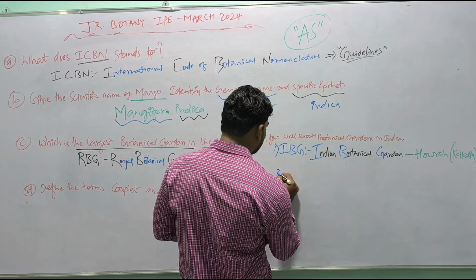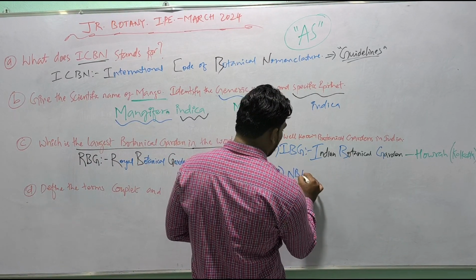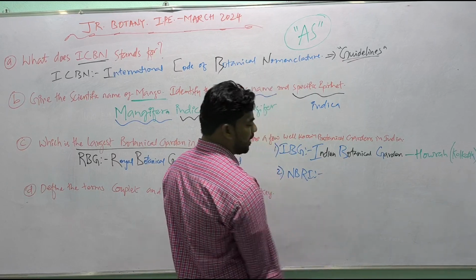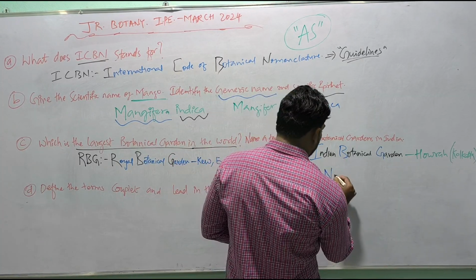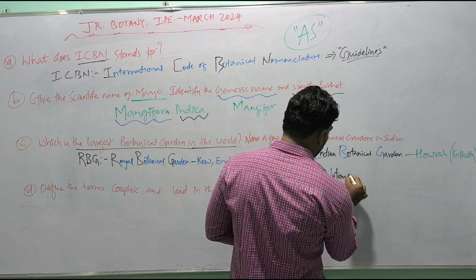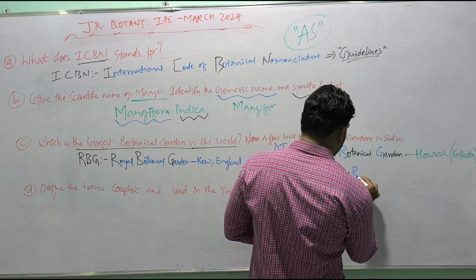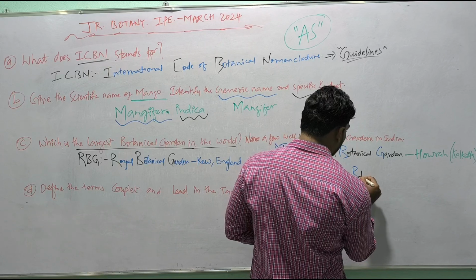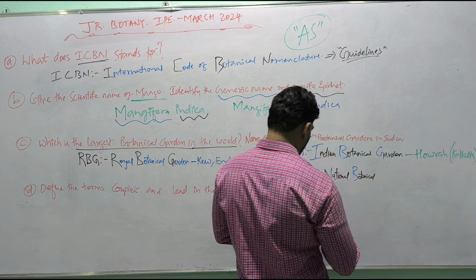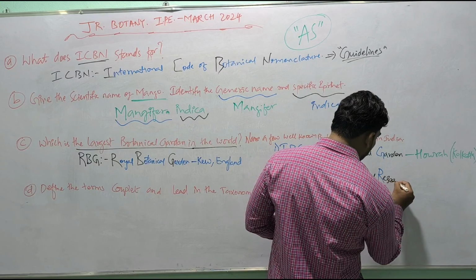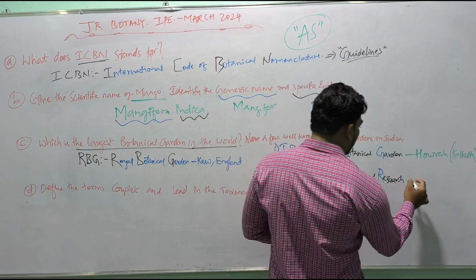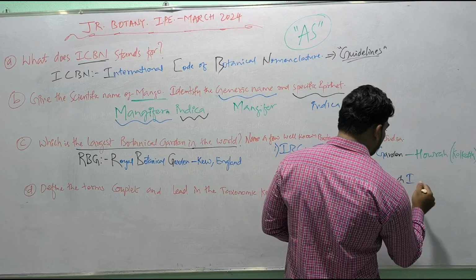Next, NBRI. What is NBRI बेटा? N stands for National, B stands for Botanical, R stands for Research, and I stands for Institute.